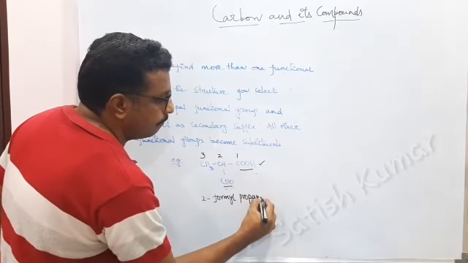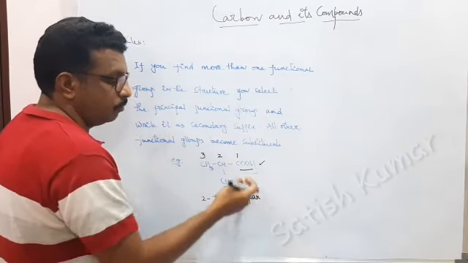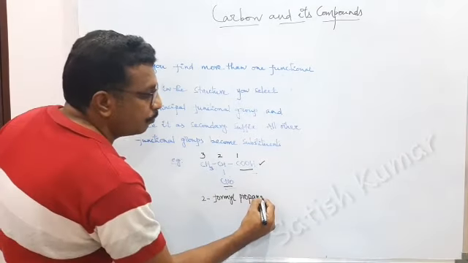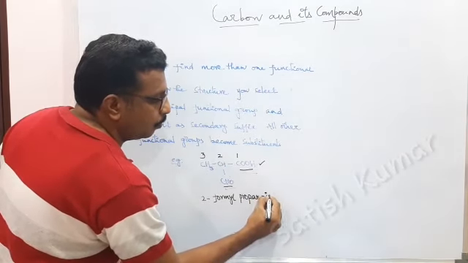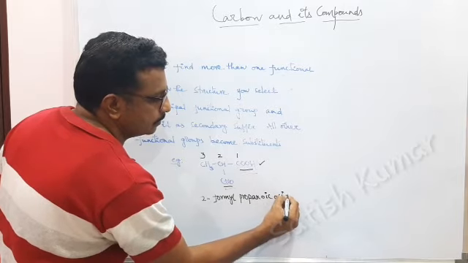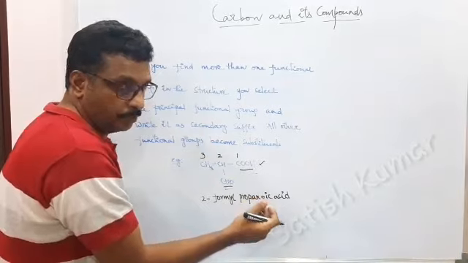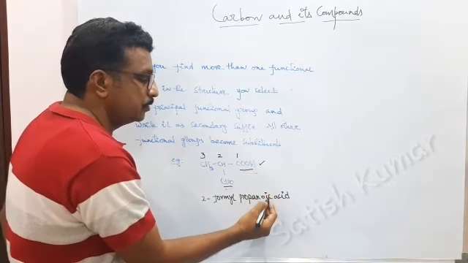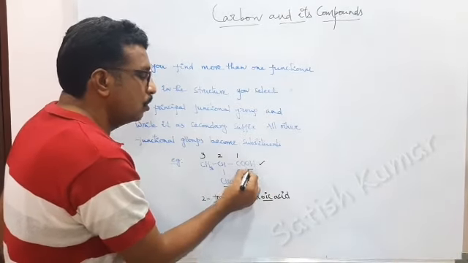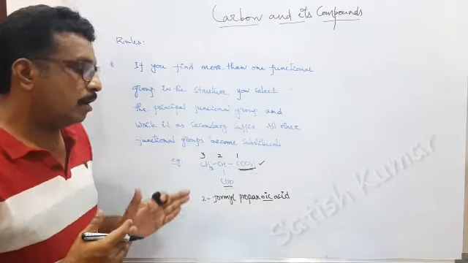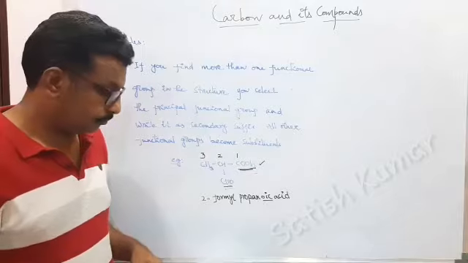What is this functional group? This is carboxylic acid, so propanoic acid. Propane, A should be removed from that, and in that place you have to keep oic because it is carboxylic acid, so the total becomes 2 formyl propanoic acid.